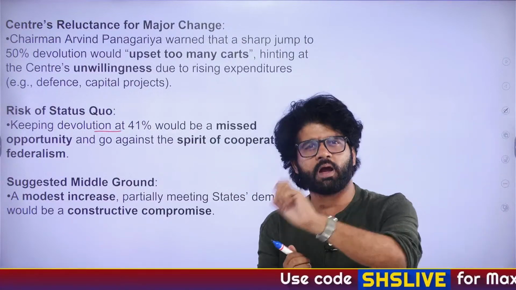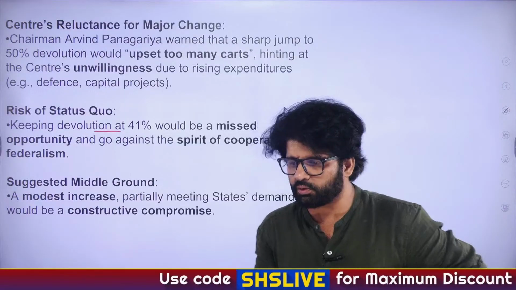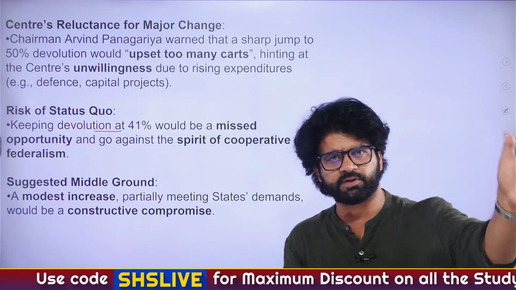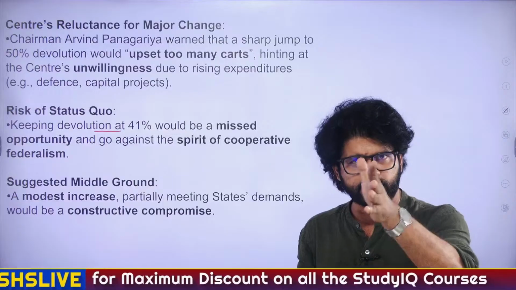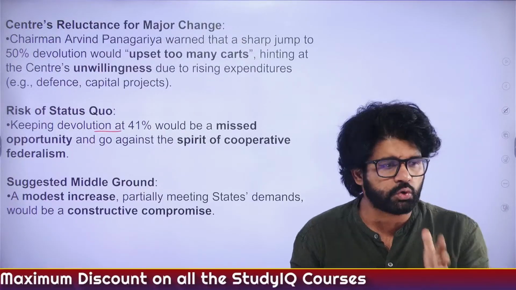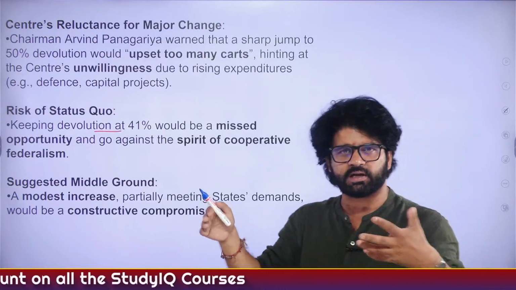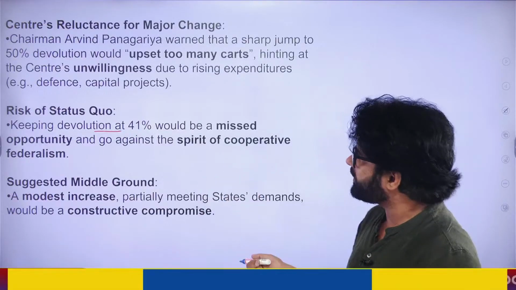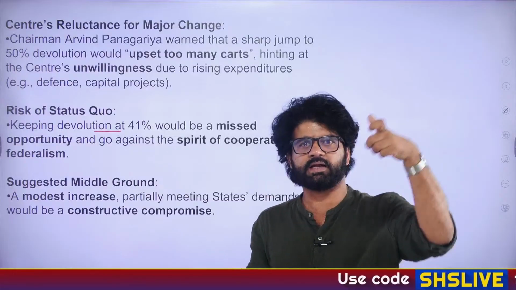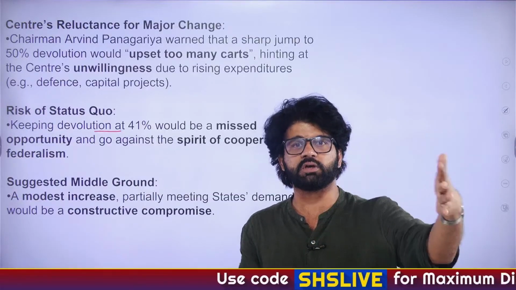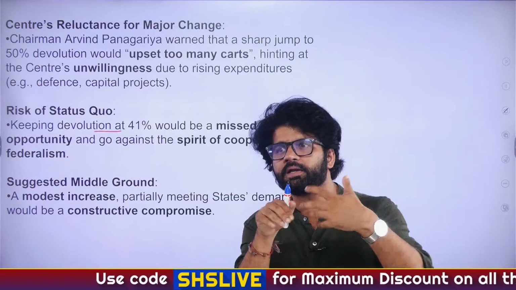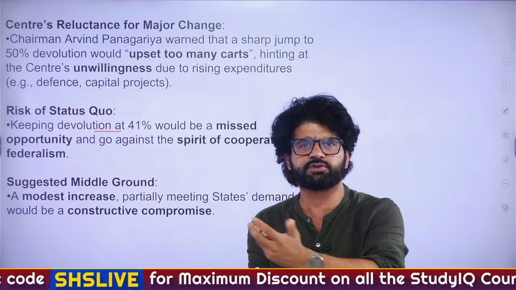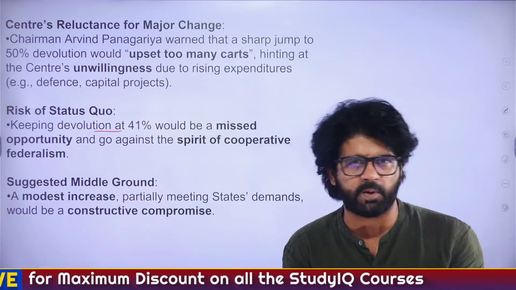So we have talked about two words a lot in the previous Hindu analysis: cooperative federalism and competitive federalism. So what is cooperative federalism? When states and center are coming together, working for a common cause. Competitive federalism is when you're ranking states, that this state is doing very good when it comes to cleanliness, etc. So you are creating a competition among states, which is done by various reports published by Niti Aayog and others.